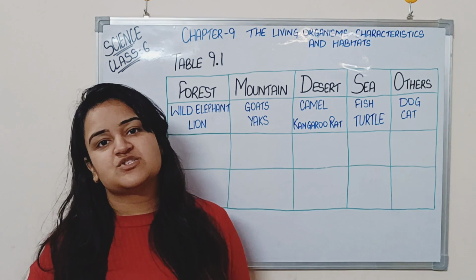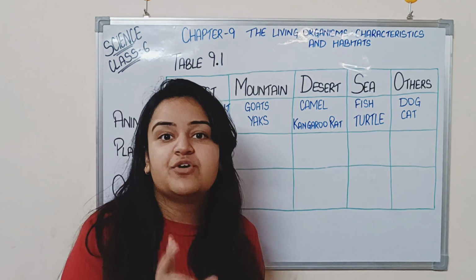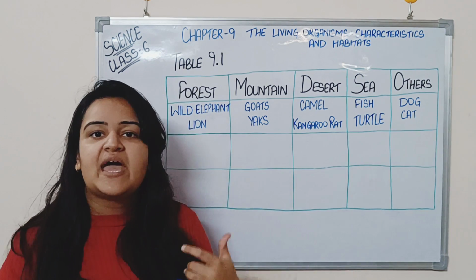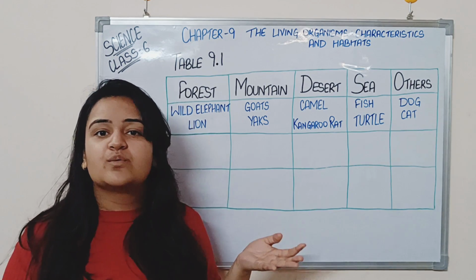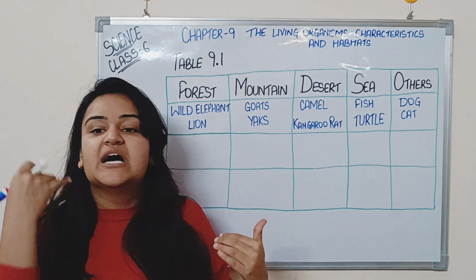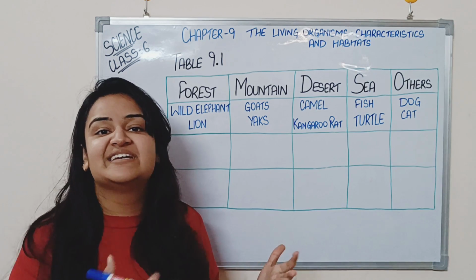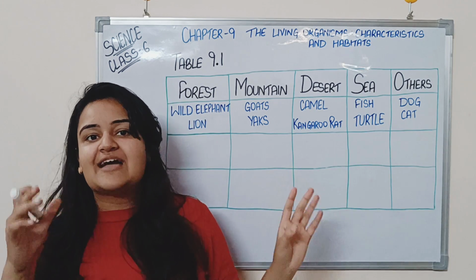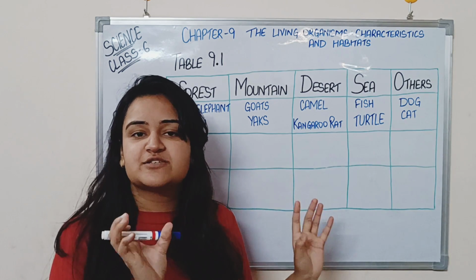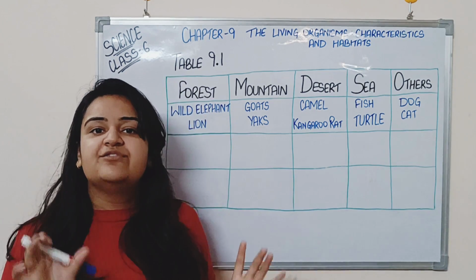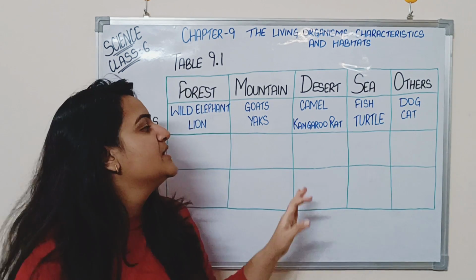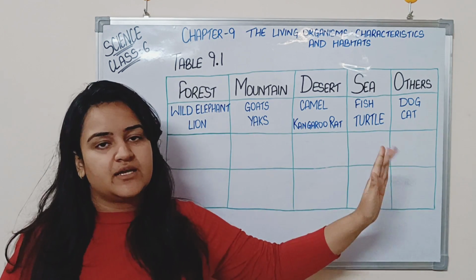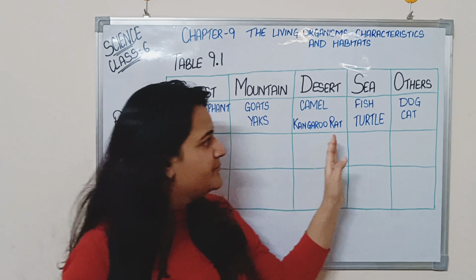Because all of the body features of a camel are characteristic of how an animal can survive in the desert areas. They can store water for long, and their legs are long, which keeps their body away from the heated surface of the heated deserts. Okay, so camel and kangaroo rats. Kangaroo rat is a specific species of rat that survives only in the deserts. There are various other animals of all these categories, but I am just quoting two of each. Then there is the sea.